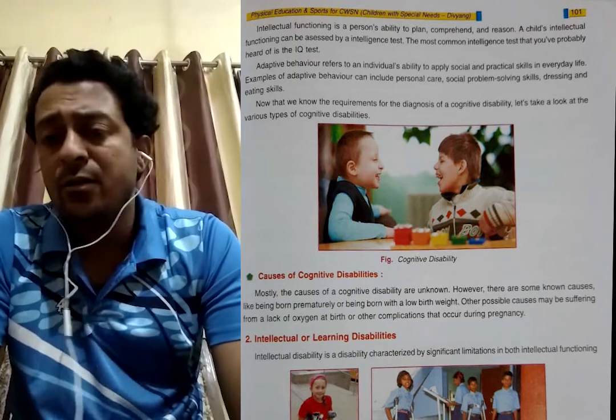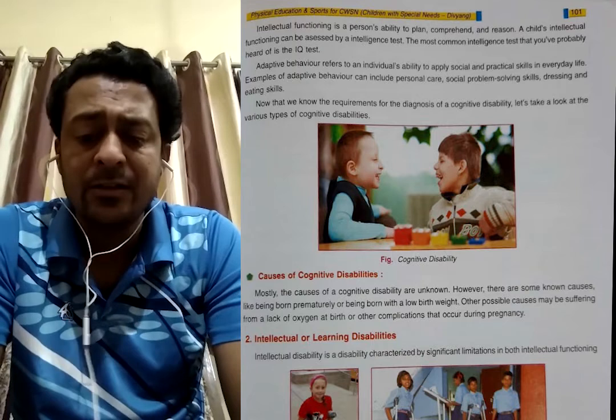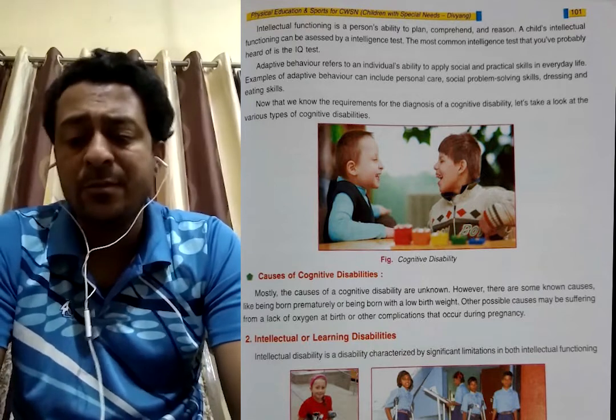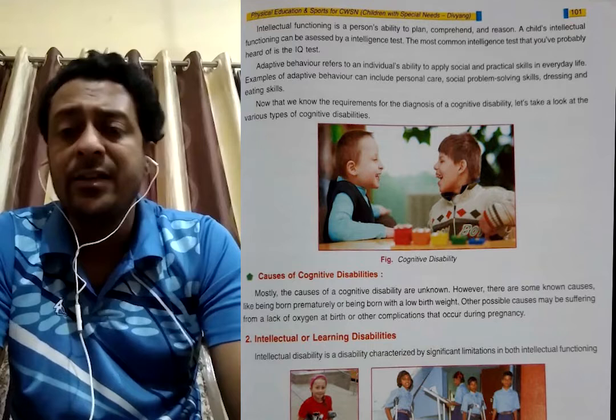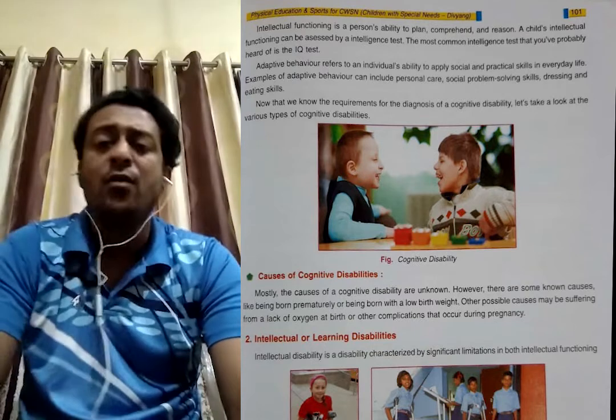That person does not want to spend time with other persons and has difficulty adjusting. Dressing is also not okay, so that person avoids it. Eating skills too: what they are eating, how they are eating, the person will not notice. This is cognitive disability.